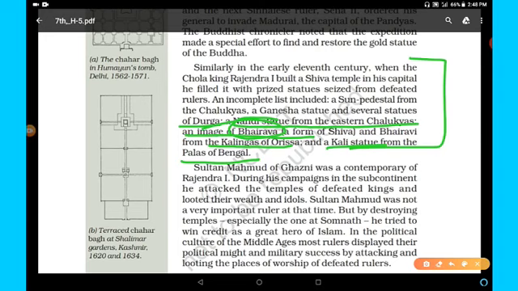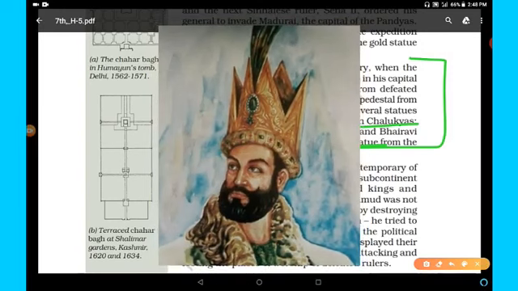Sultan Mahmud of Ghazni, who invaded in the 10th century, was a contemporary of Rajendra I. During his campaigns in the subcontinent, he attacked the temples of defeated kings and looted their wealth and idols.